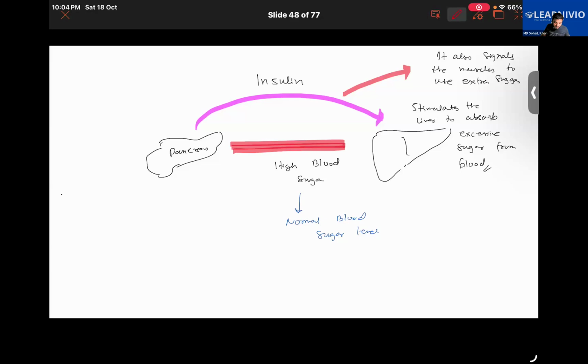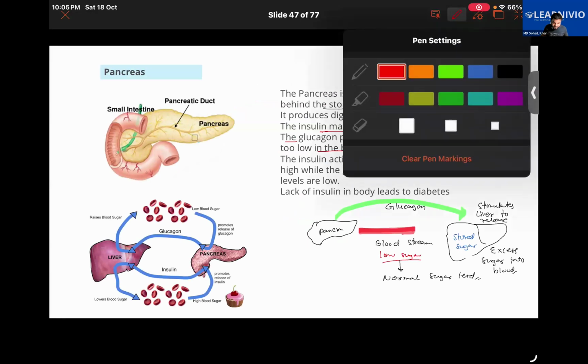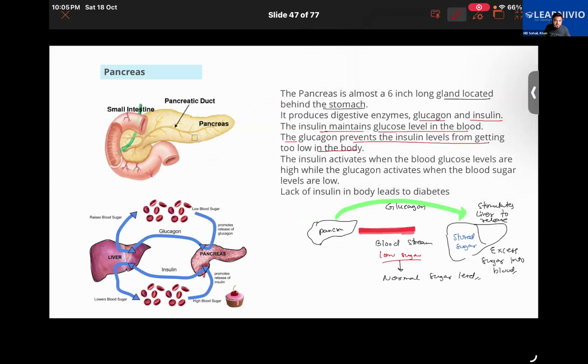Okay. So think about what happens to the pancreas of a diabetic person. Obviously, there will be low insulin. Exactly right. The pancreas' ability to produce insulin is compromised, so that leads to high blood sugar level. Getting it?